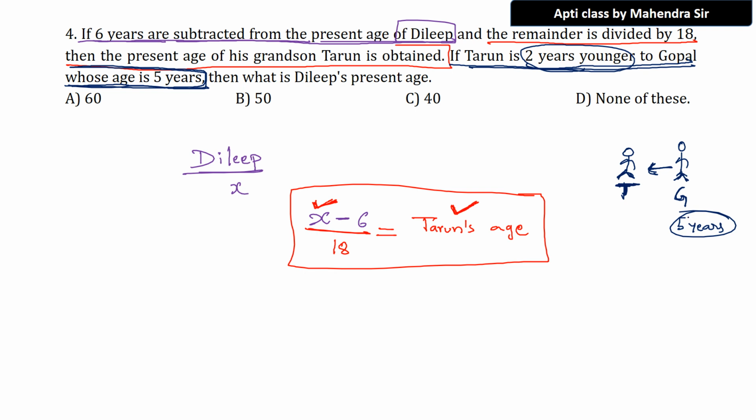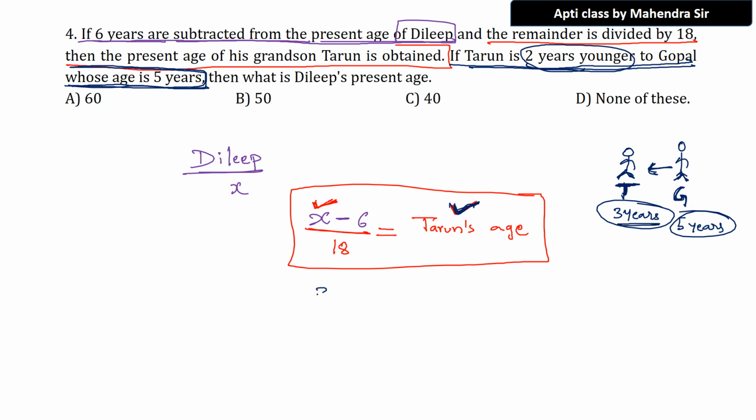Gopal's age now is 5 years, and Tarun is 2 years younger than Gopal. Then what is Tarun's age? Fantastic, it will be 3 years. So we got this value. If Tarun is 2 years younger to Gopal, but Gopal's age is 5 years, automatically I can say Tarun's age is 3 years. Now I got Tarun's age.